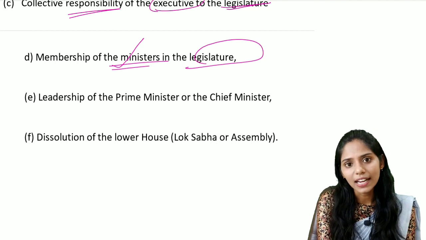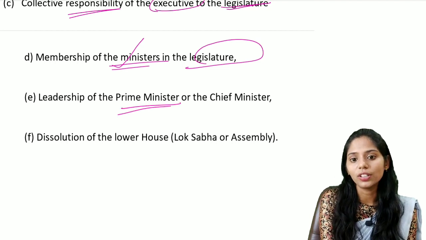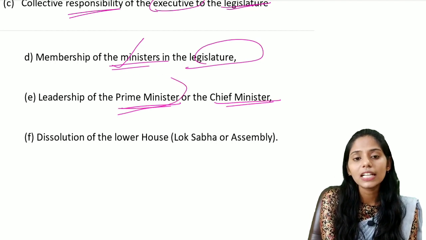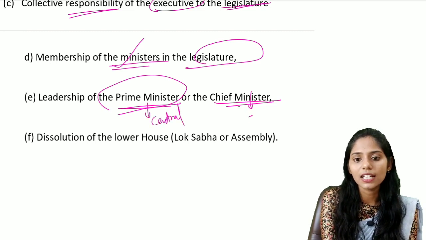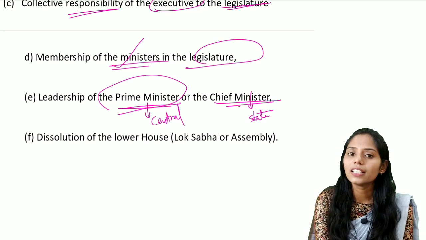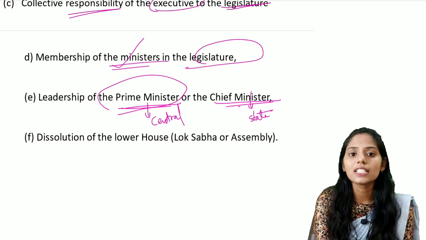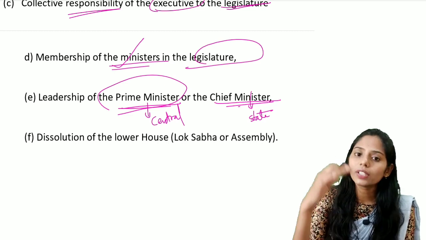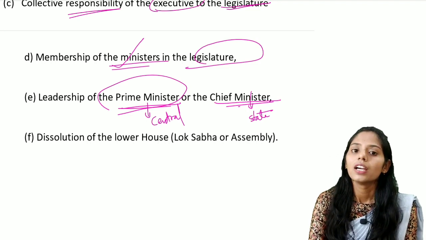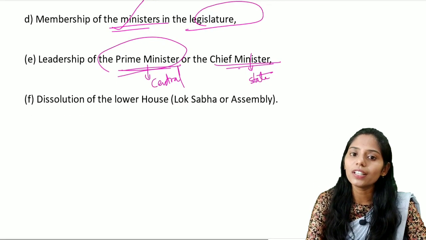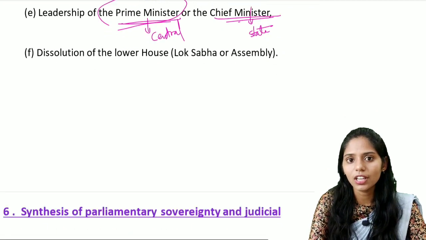The next one is the leadership of the prime minister or the chief minister: the prime minister at the central level and the chief minister at the state level. Another important feature is the dissolution of the lower house, both at the central level and the state level, every 5 years. So these are some of the important features of the parliamentary system of the government.